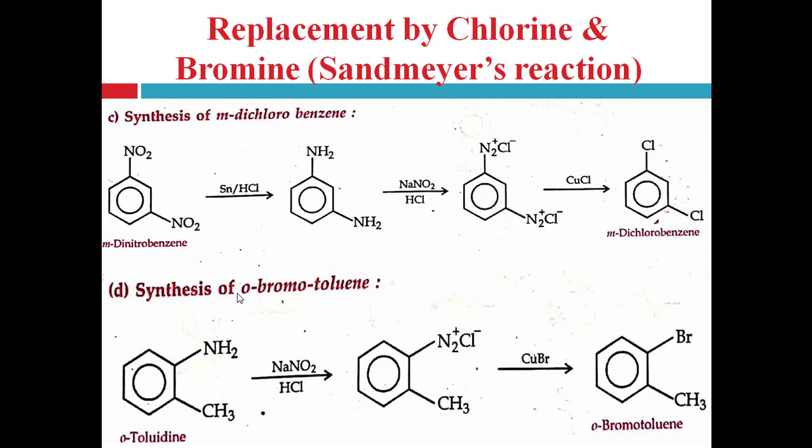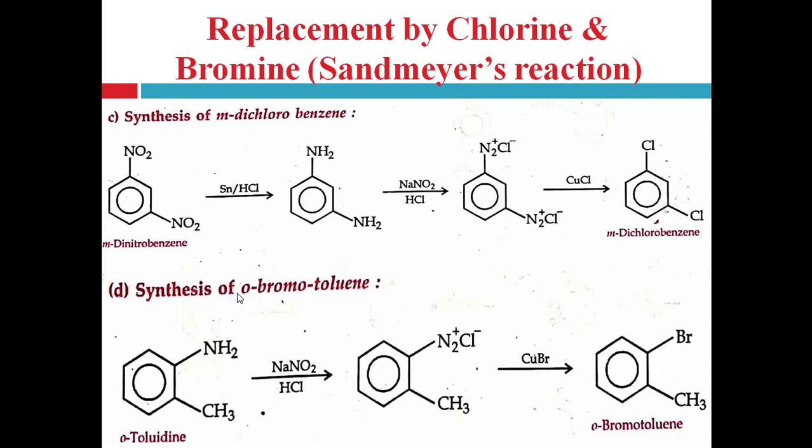Now these diazonium chloride groups can be replaced with the chloride group with the help of CuCl and produces meta-dichlorobenzene. Both diazonium chloride groups are replaced with chlorine.